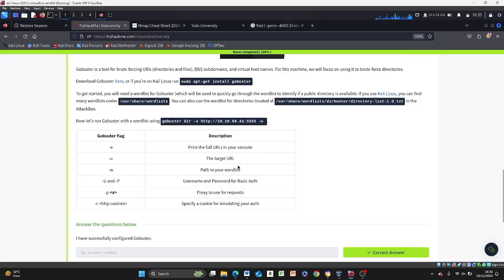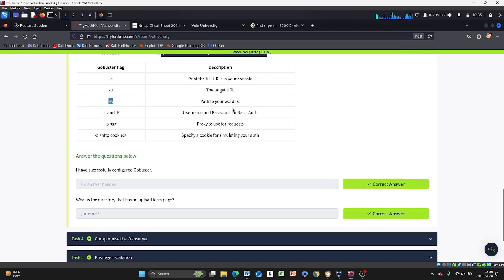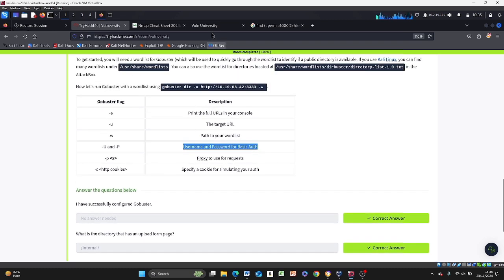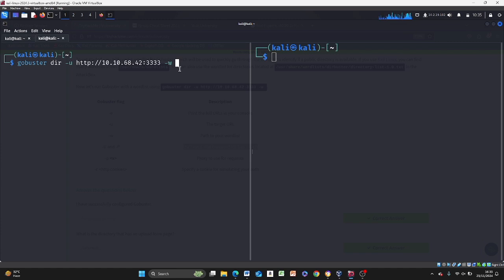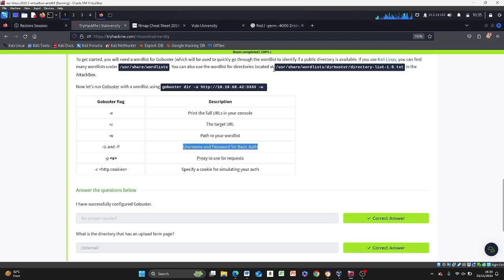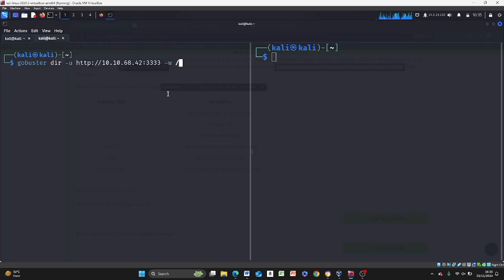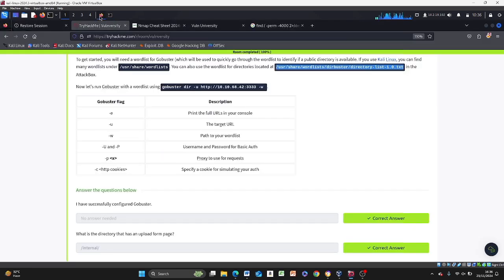-u is the URL, which is something you already use. -w is for the path to your word list. -U and -P is for username and password, which is not what we're using right now. There's a proxy option to use for requests, and HTTP cookies, which is not something we're going to use right now. So we've copied this. Now the word list, remember from what they gave us, so I'll just go back and copy the word list they gave us to use, or you could type it out yourself. Let's see, /usr/share/wordlists, dirbuster, directory list.